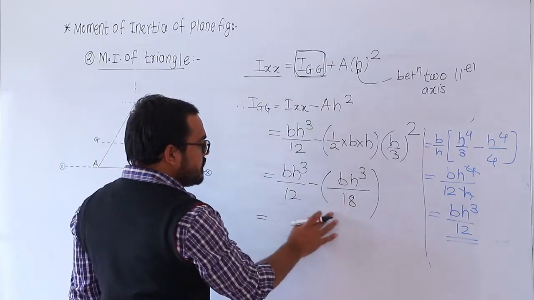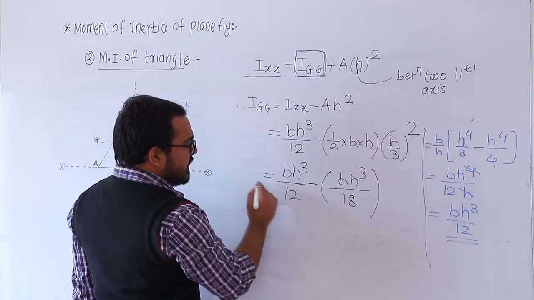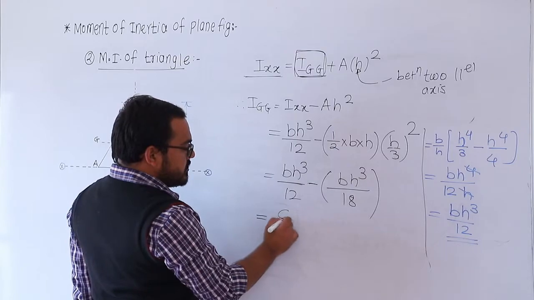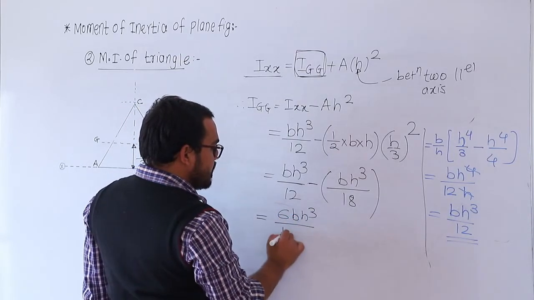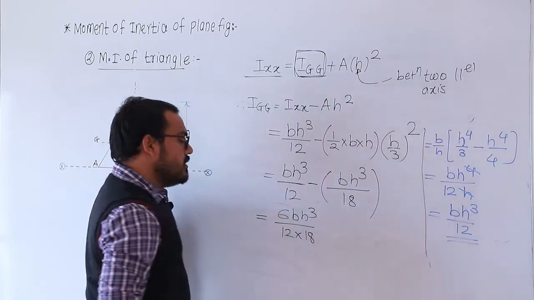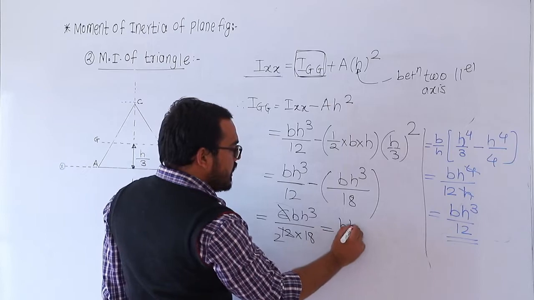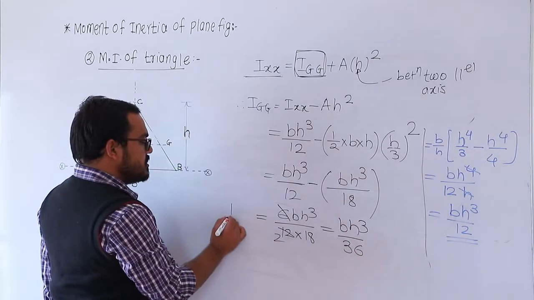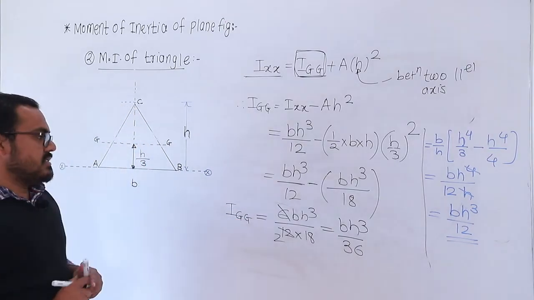Look, let us take the LCM of these two. Multiply by 18 and by 12. So 18 minus 12, this is 6. bh cube divided by 12 into 18. So 6 into 2, so bh cube divided by 18 into 2. So it becomes 36. So this is the moment of inertia of the triangle about the centroidal axis GG.